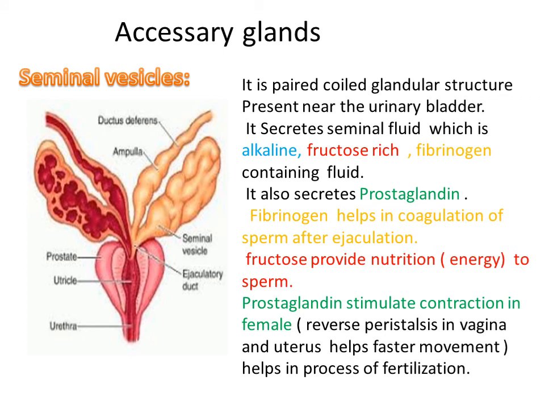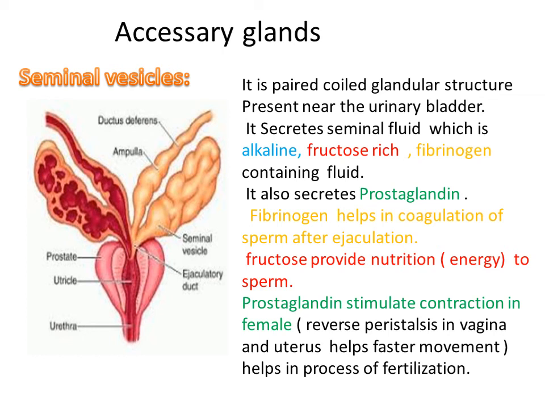Generally, the peristaltic movement is from upward to downward. Prostaglandin reverses it, so the movement is from downward to upward, and due to this a faster movement of sperm is possible. Sperms are easily transported to the fertilization site, and the process of fertilization takes place.